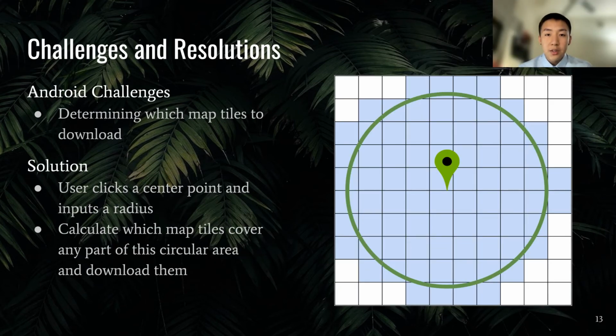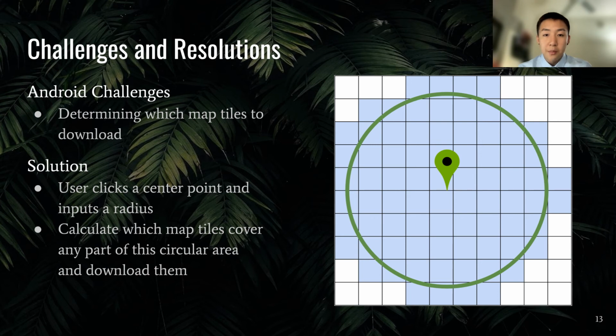The current challenge we are having with the Android application development is to determine which map tiles to download and save to internal or external storage. The resolution plan for it is that we will set the center coordinates from the user's click and use the radius to set the region of interest area, then download all zoom levels' map tiles to the target folder.